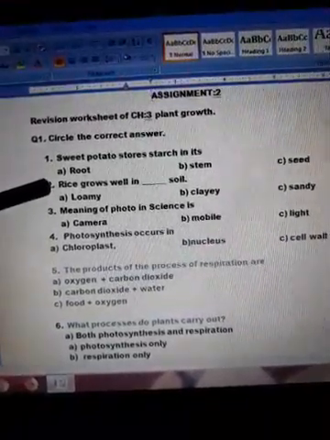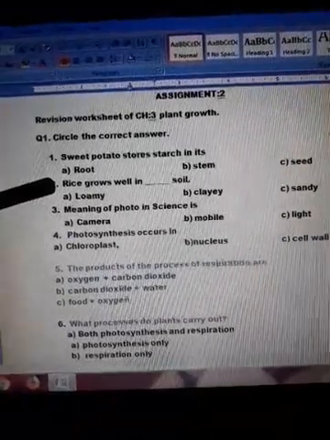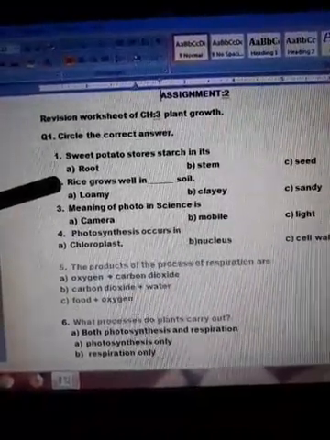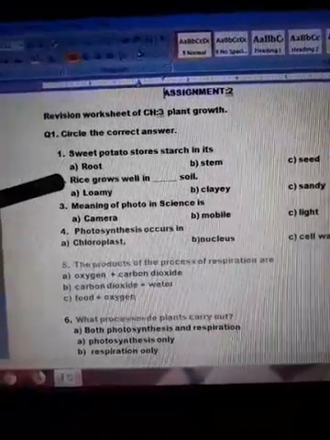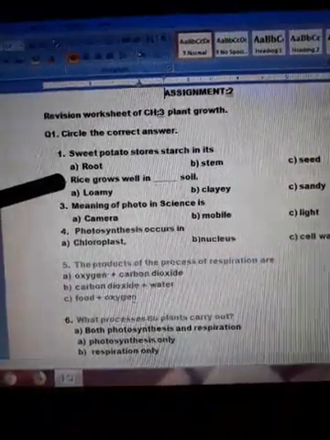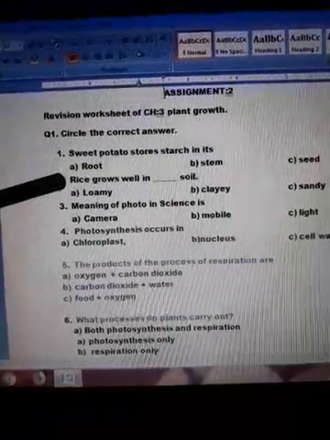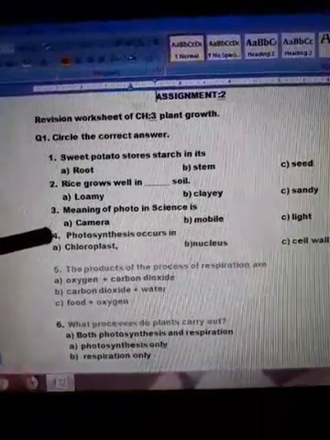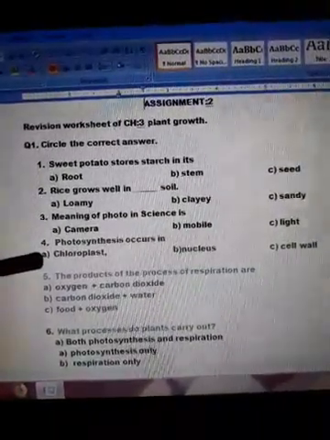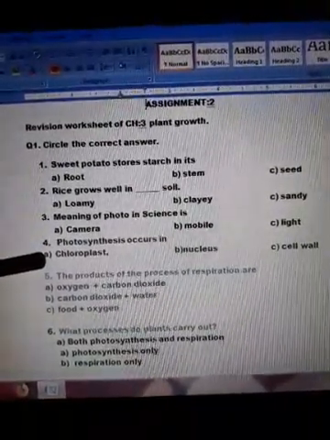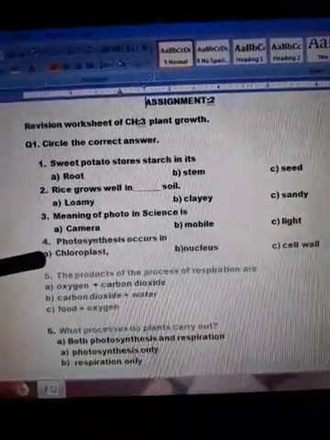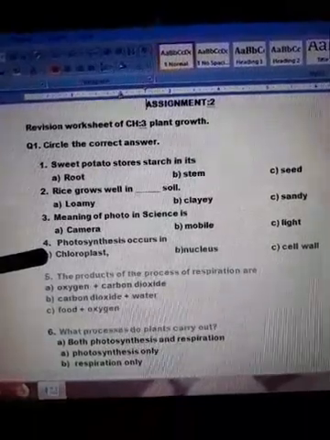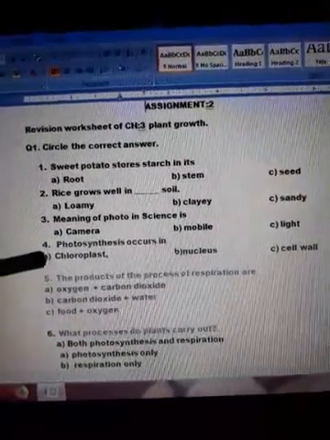Next is: where does rice grow well, in what soil? You know that rice needs a lot of water to grow. So clay is the soil that retains water best. So it means rice grows best in clay soil. What is the meaning of photo in science? Photo means light. Photosynthesis occurs in chloroplast, nucleus, or cell wall? You know that chlorophyll is needed by the plant to capture sunlight, and chlorophyll is present in chloroplast.